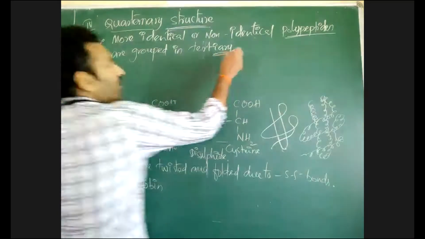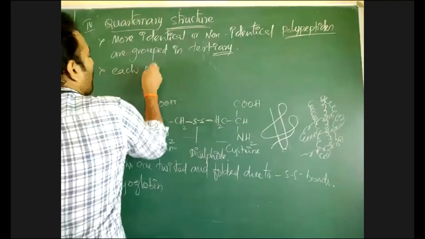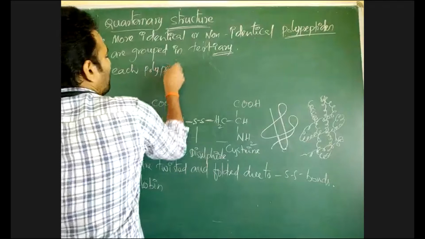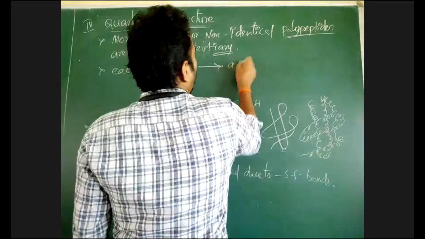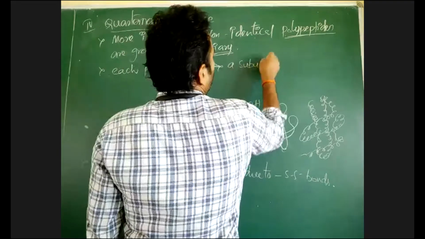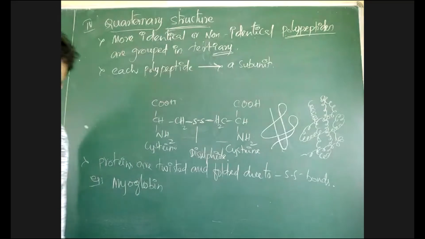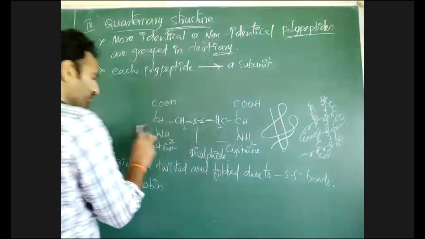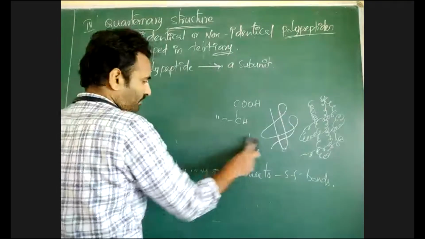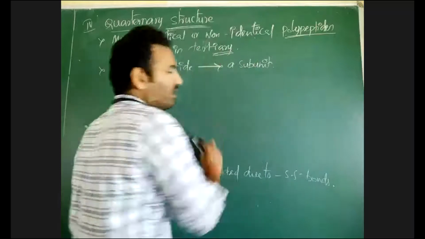Each polypeptide is called a subunit. That means in a quaternary structure, many subunits are joined together.